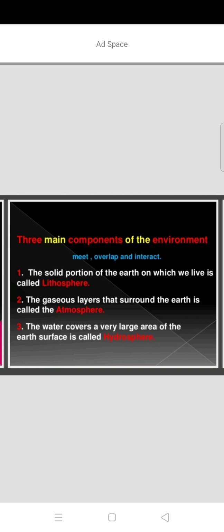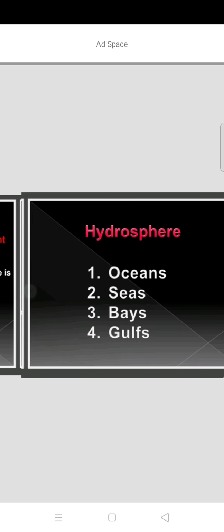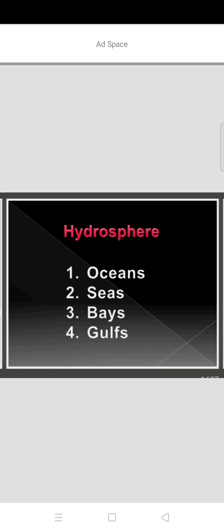The water bodies which cover the earth are called the hydrosphere. Where can we see this hydrosphere? We can see the water areas in oceans, seas, bays, gulfs. These are the water bodies which are covered by the hydrosphere.